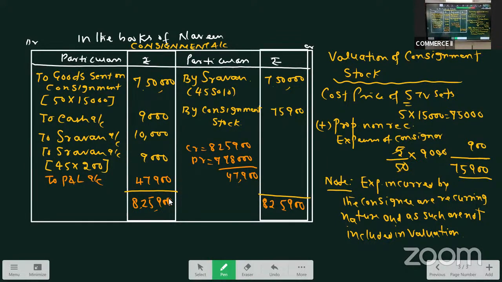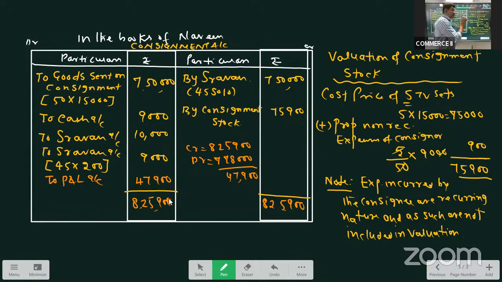Is it clear? See the valuation part. In the earlier 3-4 problems, the sold proportion was given in proportion, like half of the goods were sold, 3/4 of the goods were sold. When it is given in proportion, like 3/4 is sold, so 1/4 is unsold, we can take it that way.